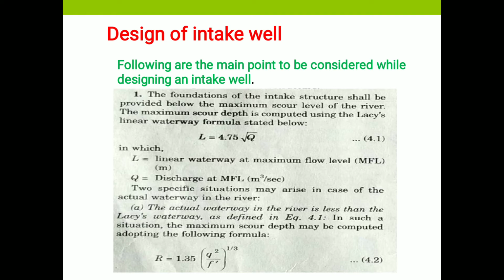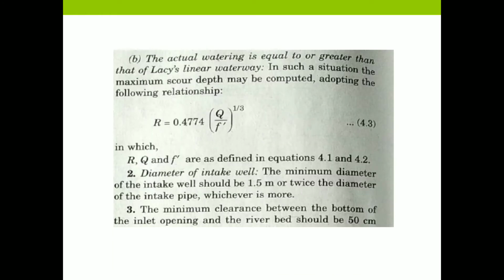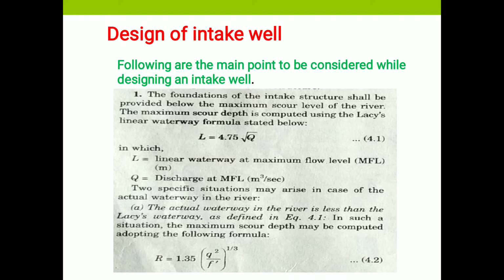In such a situation, the maximum scour depth may be computed by using the following formula: R is equal to 1.35 into (q square by f dash) whole power 1 by 3, in which R is the normal scour depth below MFL, small q is the discharge per unit width of actual waterway, and f dash is the Lacey's silt factor value.